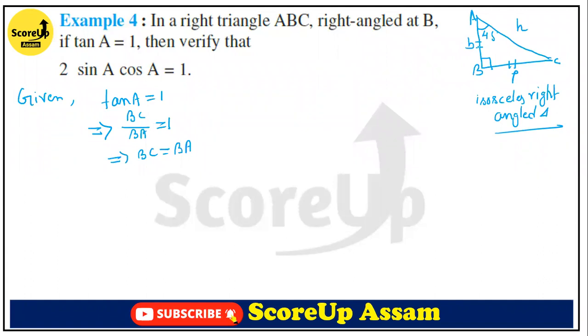This is 45 degrees, and this will also be 45 degrees. Now we shall verify this. So twice sine A cos A. What will be the value of sine A?